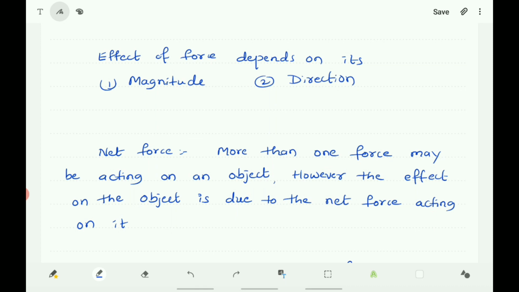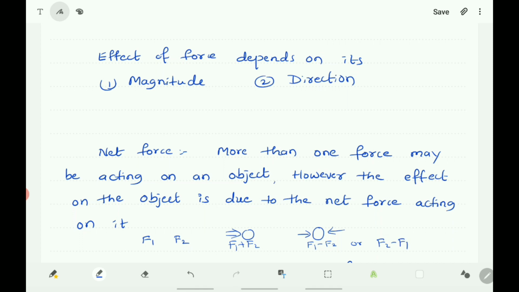Just now I told that F1 and F2 are the two forces. If they are in the same direction, then the resultant force is F1 plus F2. If they are in the opposite direction, then it is F1 minus F2 or F2 minus F1.